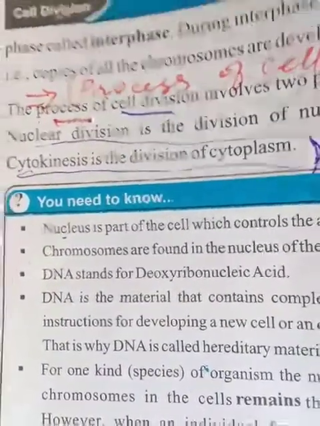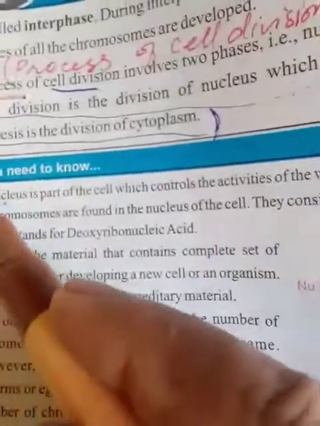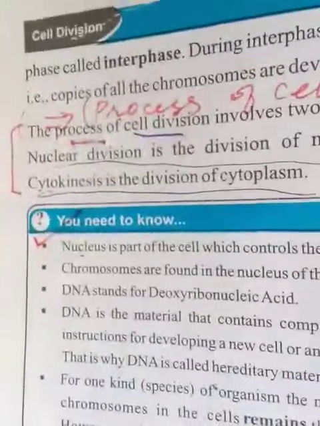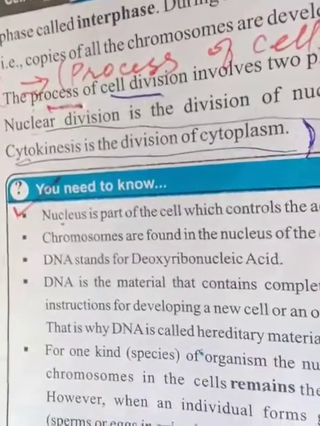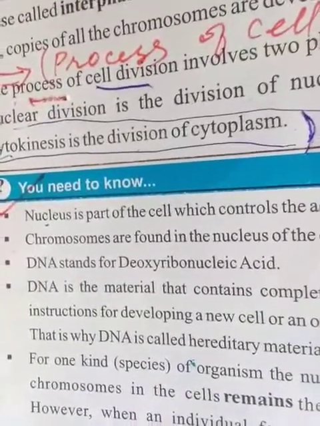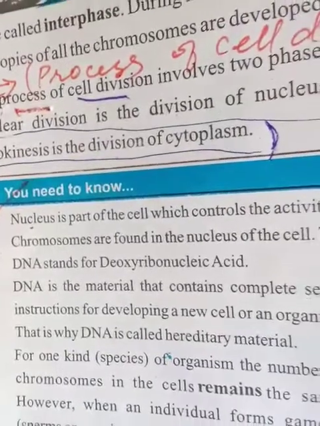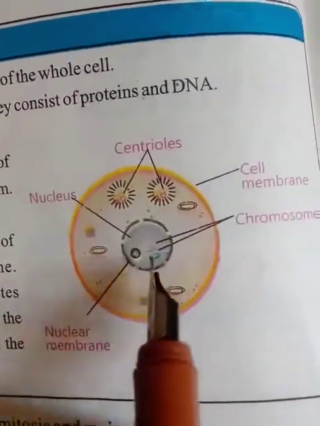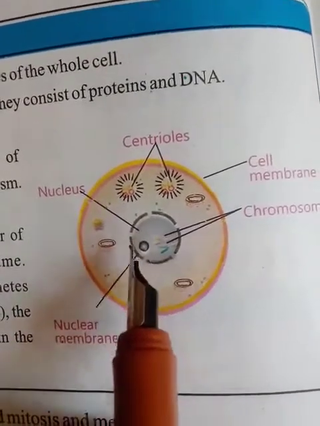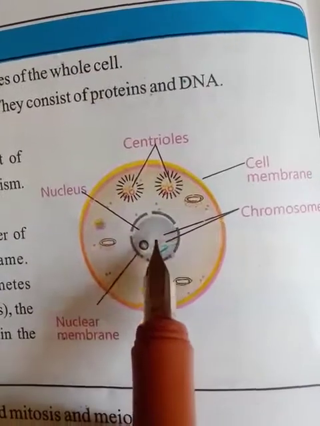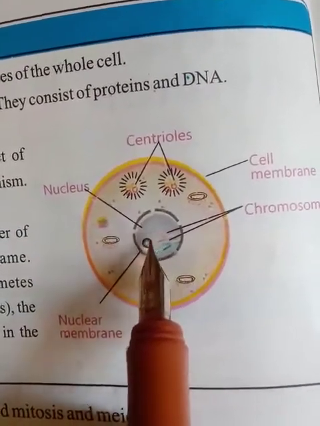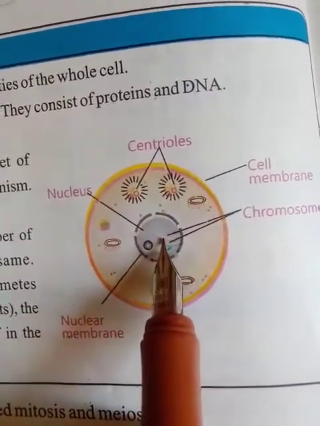Now, some points are very important to know or to learn about mitosis or cell division. Nucleus. What is the nucleus? The nucleus is a part of the cell which controls all the activities of the cell. This is a nucleus, and it has DNA and chromosomes. DNA and chromosomes are responsible for cell division, or for reproduction.